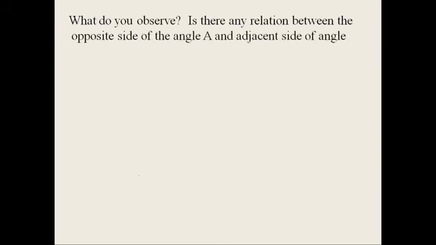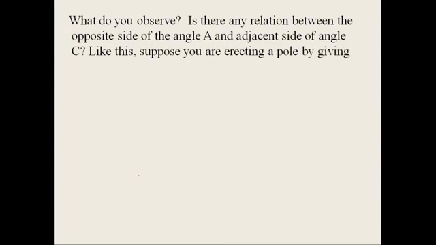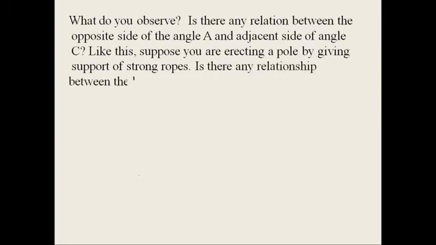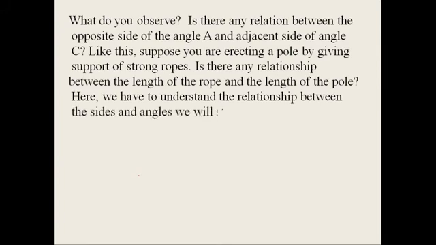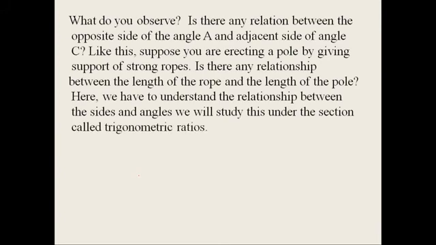Next, what do you observe? Is there any relation between the opposite side of angle A and the adjacent side of angle C? Like this, suppose you are erecting a pole by giving support of strong ropes. Is there any relationship between the length of the rope and the length of the pole? Obviously there is. Here we have understood the relationship between the sides and angles. We will study this under the section of trigonometry called trigonometric ratios.